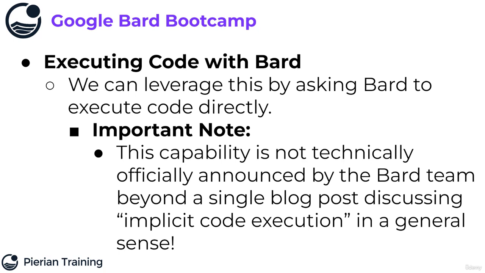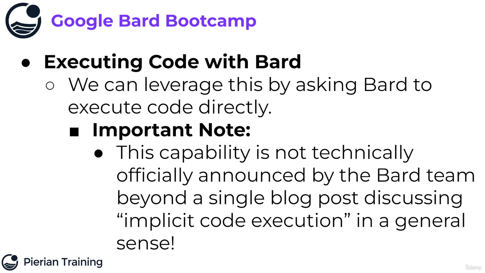the code directly. So a quick important note on this. This capability is not technically officially supported or even announced by the Bard team. The only official source from Google that I could find on this is a single blog post called Bard is Getting Better at Logic and Reasoning, where it discusses implicit code execution in a general sense. I have actually not seen any official documentation from Google about Gemini and Bard being able to just receive Python code and execute it in the background. But I'm going to show you right now that it actually does this and it is possible.